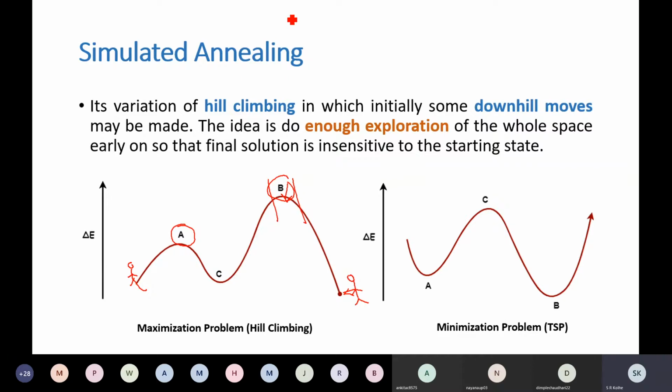Sir, B. Correct. Why? Because that is the global maximum. It's a maximization problem, so the algorithm should return this B as the solution. But if you start from the left-hand side, it will return A as a solution. If you start from this point, it returns B as a solution. So hill climbing search is sensitive to the starting point. That's what we have seen. This is another problem with hill climbing search: from where you start, your solution depends upon that.